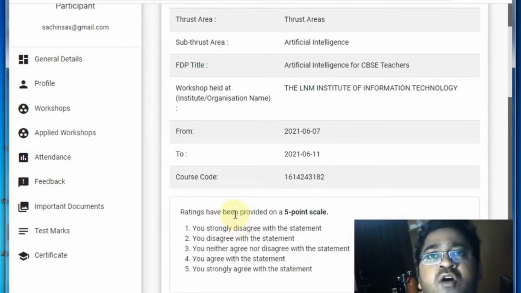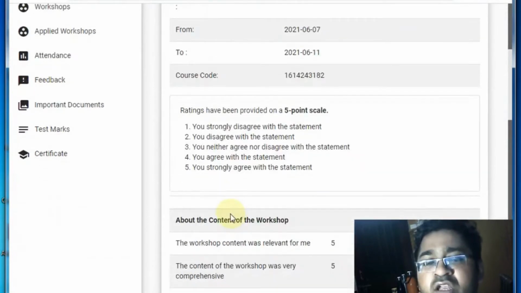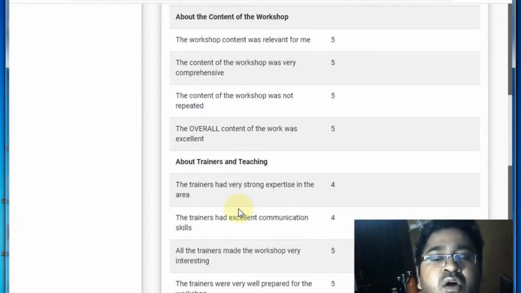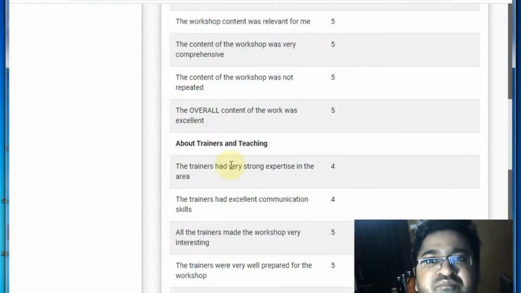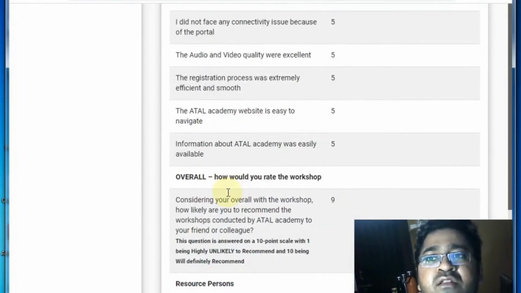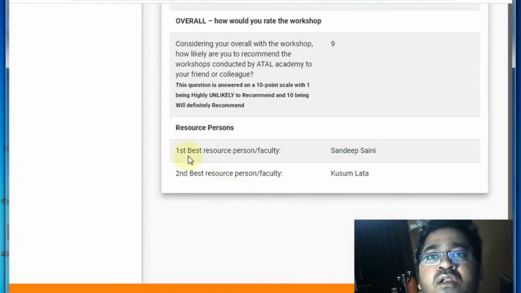There is a tiny questionnaire with a few questions, and you can insert your responses and give feedback for the relevant FDP by assigning ratings like 4, 5, and so on.